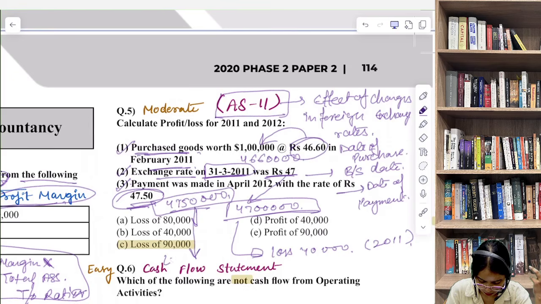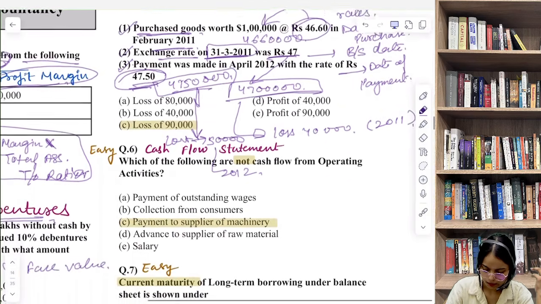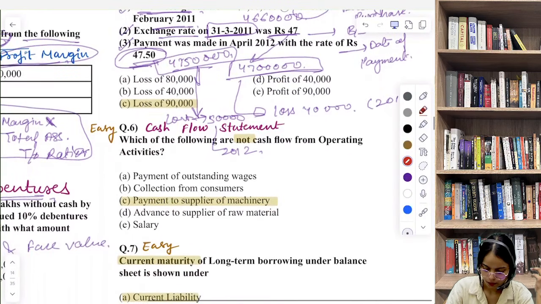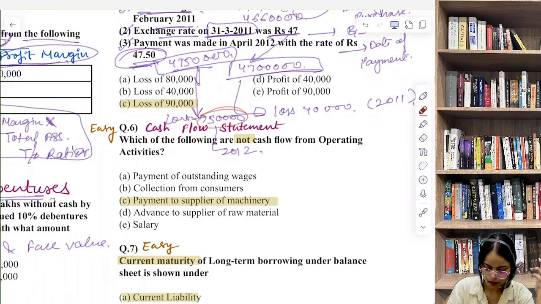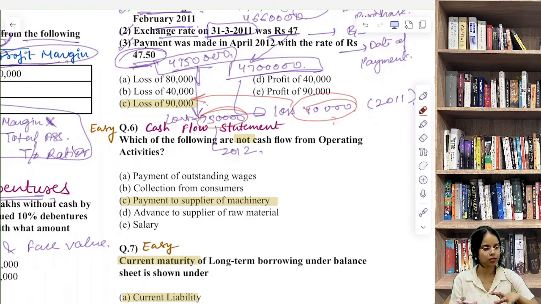Another loss of 50,000 in 2012. So basically, what is our total loss? 50,000 plus 40,000, that is 90,000. Okay, we have a loss of 90,000.